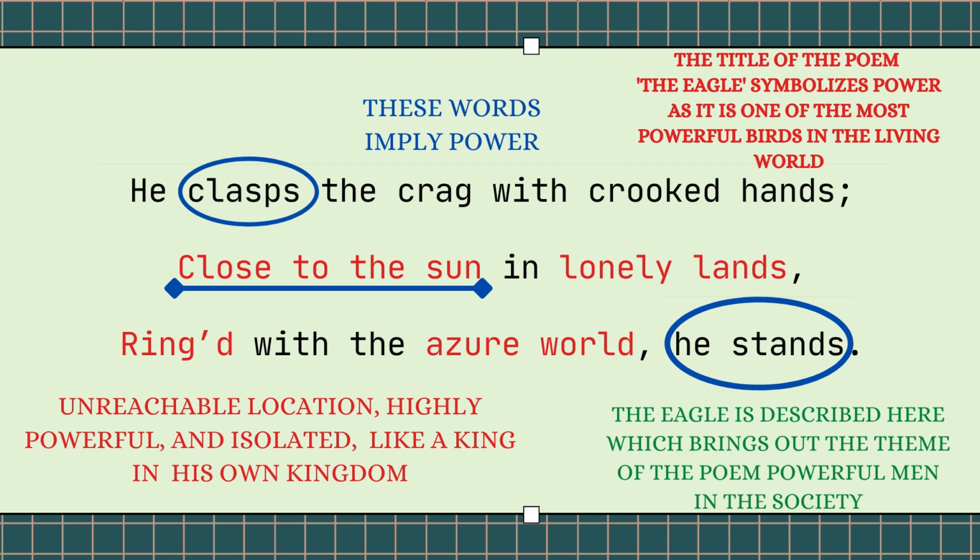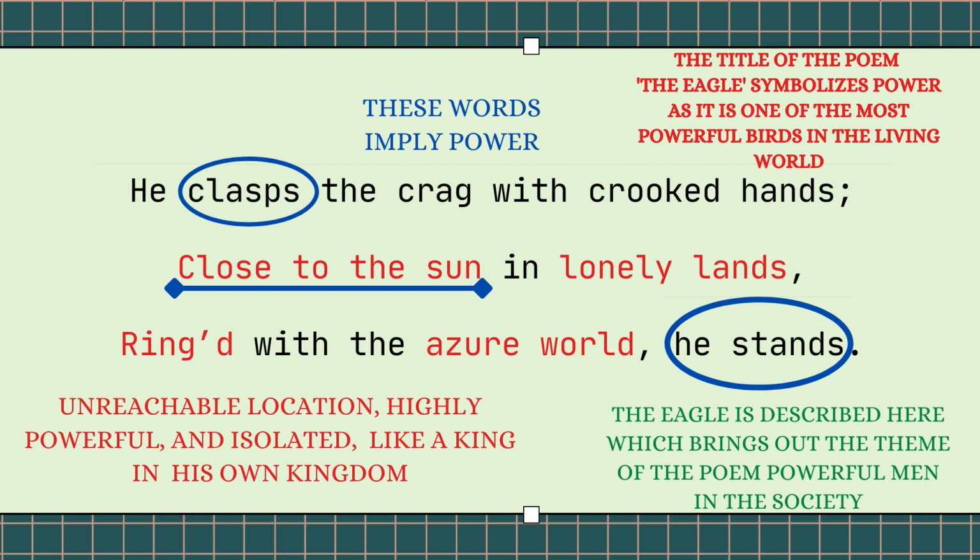And powerful people in the society don't have many friends. They are isolated, like the eagle is in a lonely land. And powerful people have their own world, their own kingdom, which is usually unreachable to other people, like it is shown here in these lines. So you can see there is a clear picture of power shown through these lines.